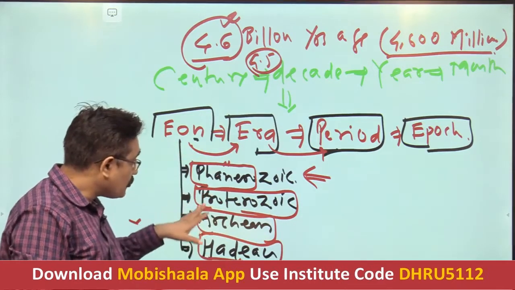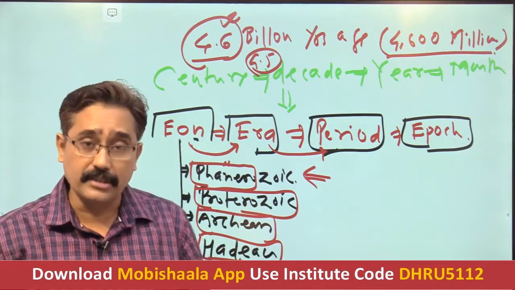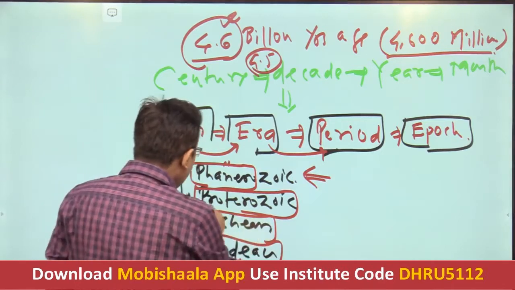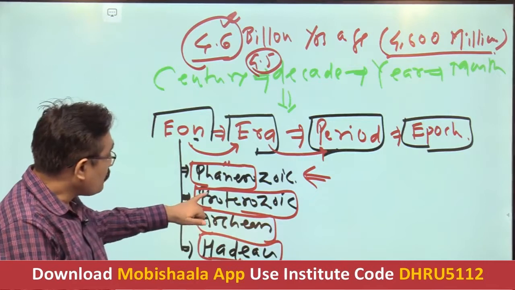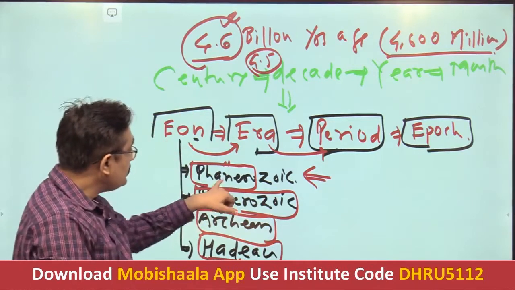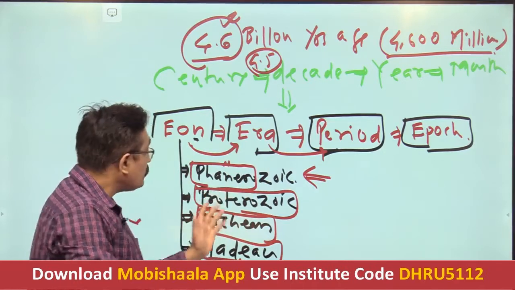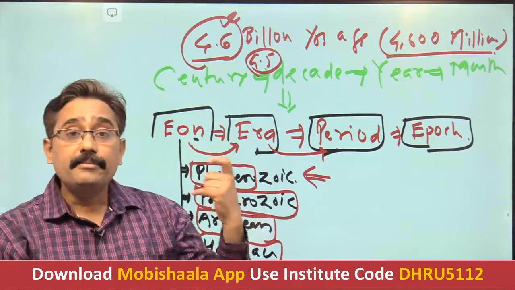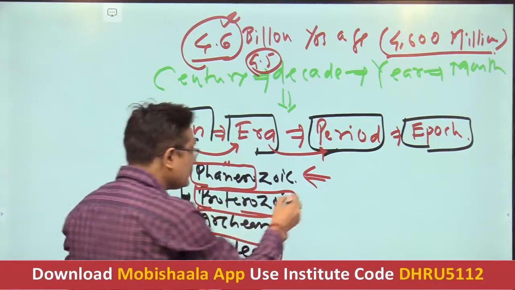As far as the Proterozoic, Archean and Hadean are concerned, all three are not relevant for us. That's why we don't study the Hadean, Archean and Proterozoic in detail, and we are concerned with the in-depth study of the Phanerozoic eon. So that's why only it has been divided into different eras. What are the different eras as far as the Phanerozoic is concerned?